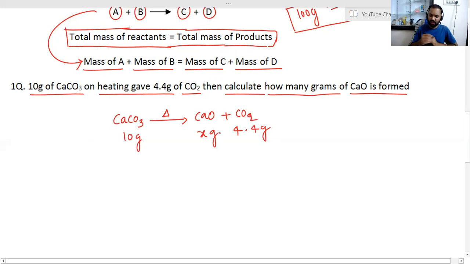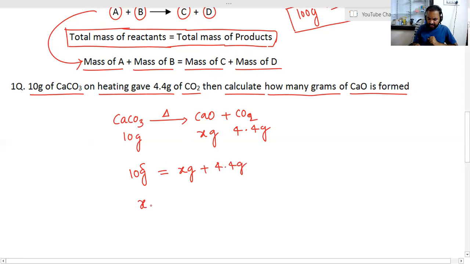So apply law of conservation of mass to this reaction. Then the total mass of reactants, that is 10 grams, is equal to the total mass of products, which is x grams plus 4.4 grams.